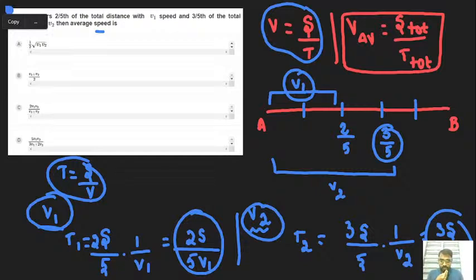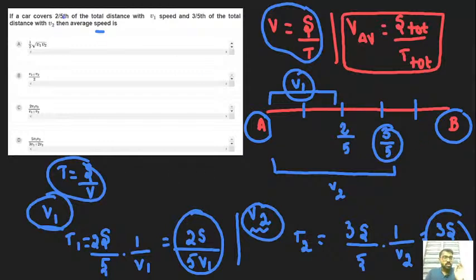Explain once. Okay, fine. Let's see. The question that they have given is: if a car covers 2 by 5 of the total distance. Let's consider the starting point to be A and the ending point to be B. Here they have given only the 2/5 part, the 2/5 part of the total distance with v1 speed and the balance 3/5 of the part with v2 speed.